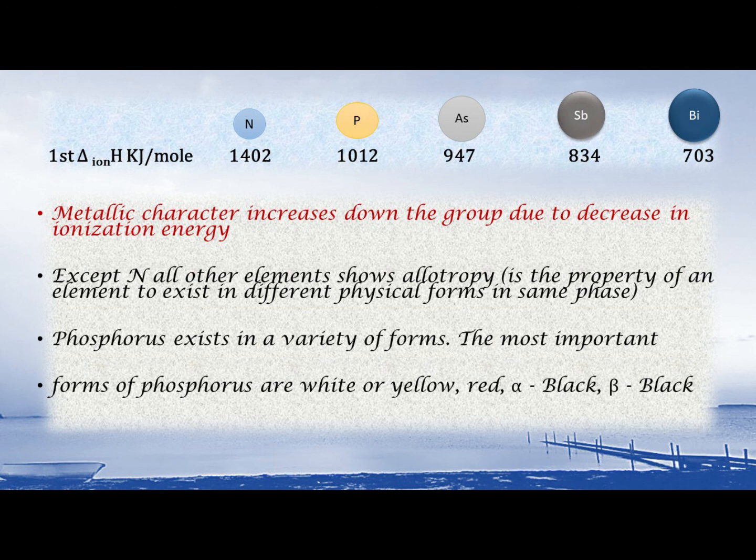The most important example of this allotropy is phosphorus in this group, having three different forms: white phosphorus, red phosphorus, and black phosphorus. Among these, white phosphorus is highly reactive, and black phosphorus is the stablest form of phosphorus.